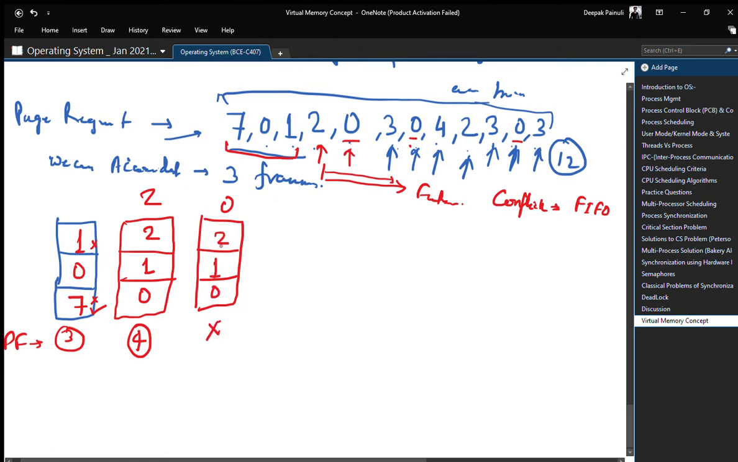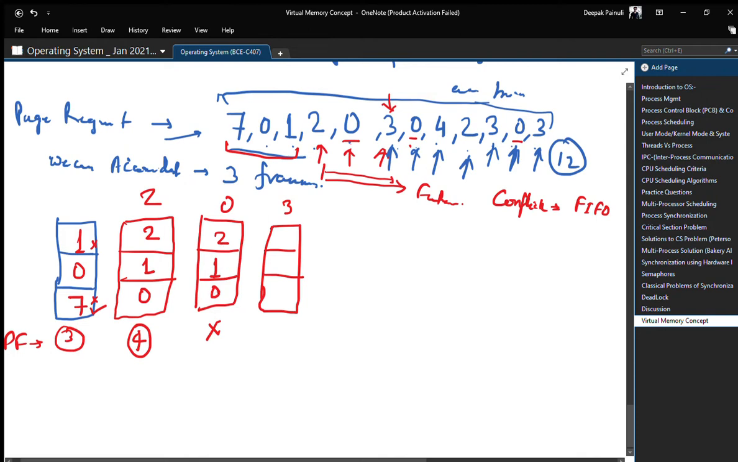It will directly find it from the frame. Now for the next request, request for 3, let us check. Currently we are here, right?